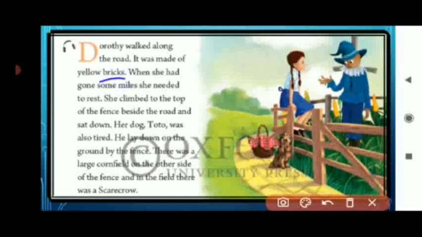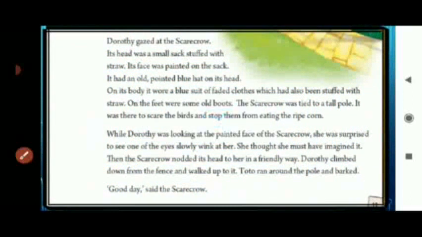Underline bricks, climbed, fence, cornfield, scarecrow, field. And you should know the spelling of Dorothy also, as she is the main character. Now, this page also we had completed till here.